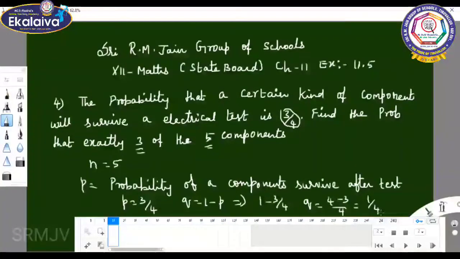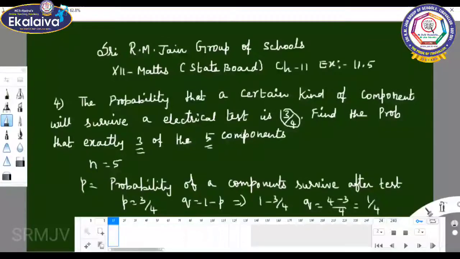Let x be the random variable that denotes the number of surviving components. So you can take small x value equal to 3. You know the formula. What is the formula?